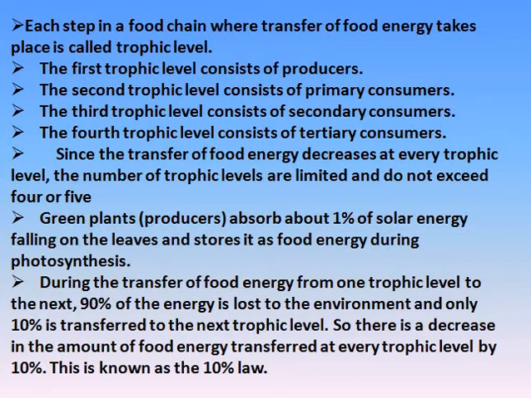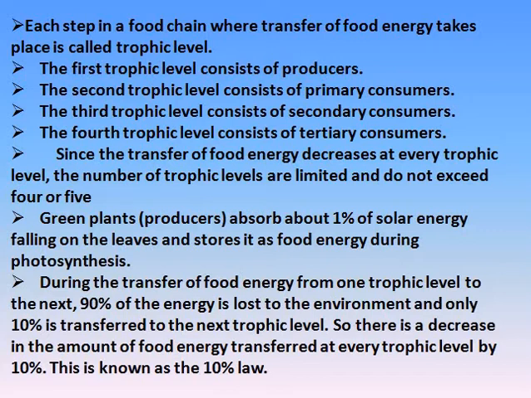Since a very small percentage of energy is available for the next step, our food chain generally is made up of 3 or 4 steps. We are losing large amounts of energy at each step, so little energy is left for the higher levels, or the 4th level. This is known as the 10% law.